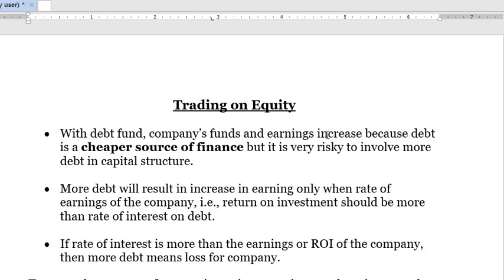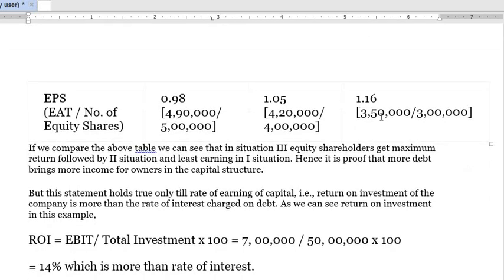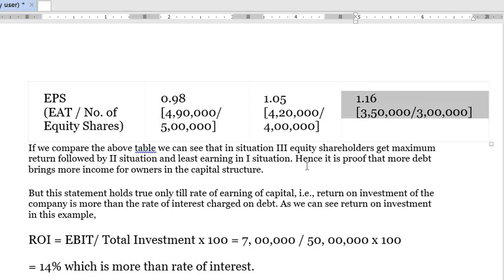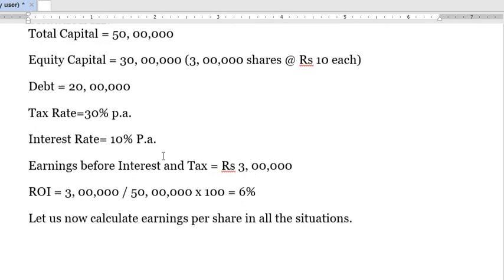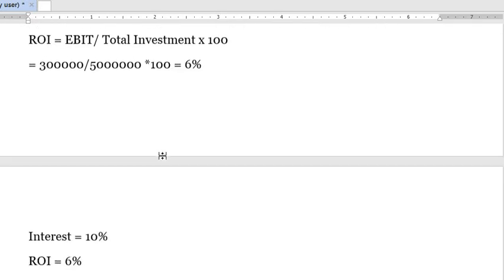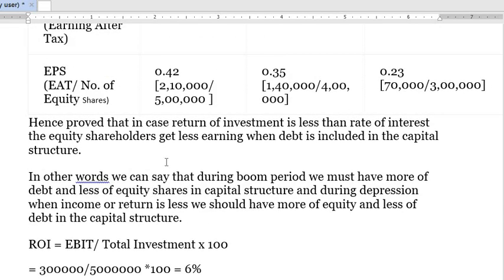If the ROI is higher than the interest rate, only then will the EPS be higher if you add more debt. But if ROI is less than the interest rate, then the more debt you include in your capital structure, the lesser will be the EPS.